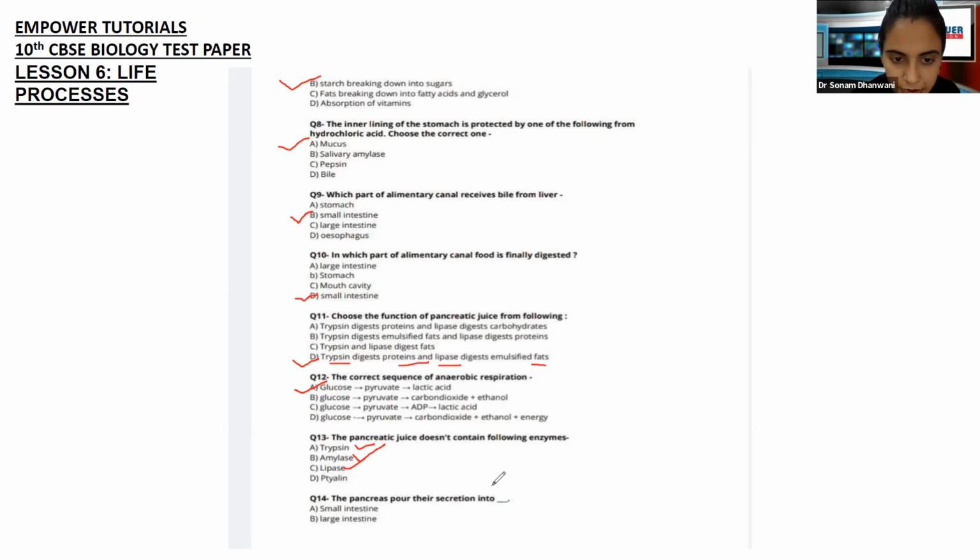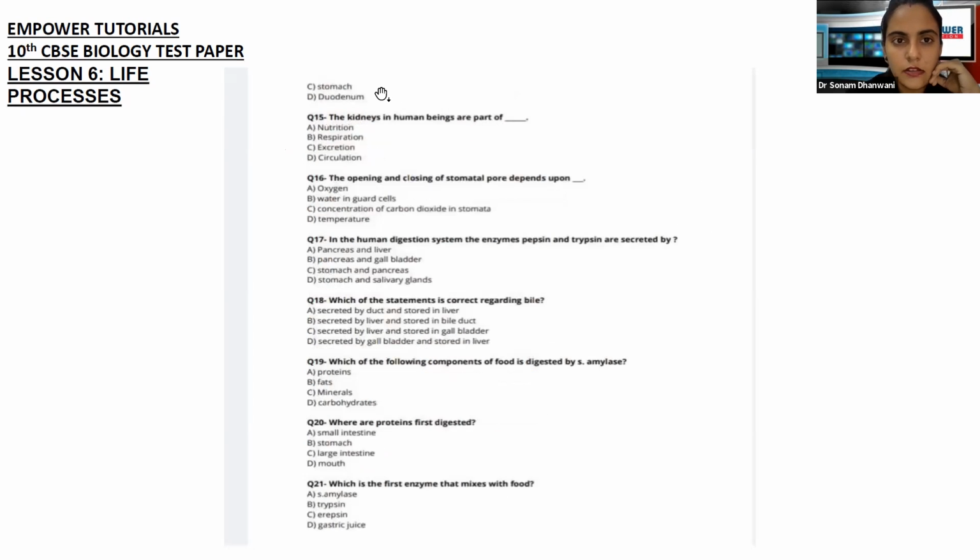Okay? Yes, going ahead. Now the pancreas pour their secretions into, yes, where do the pancreas pour their secretions? Small intestine, large intestine, what are the other two options? Stomach or duodenum? Yes, this is important. Where will they pour their secretions? Always remember, the pancreas will pour their secretions into the duodenum, which is the part of the small intestine. Okay, remember this. Next one, coming to the 15th one.